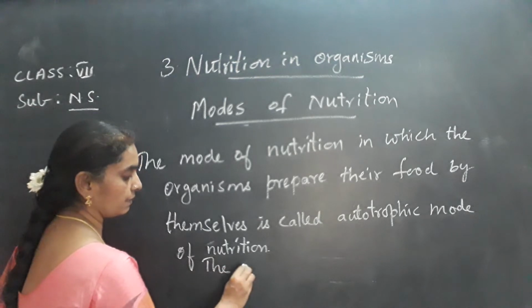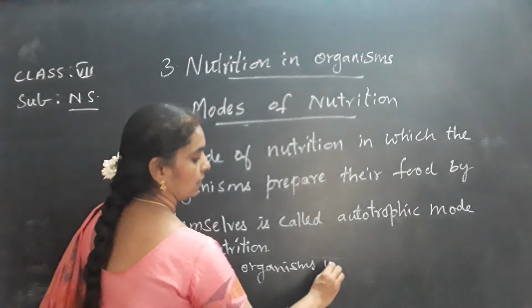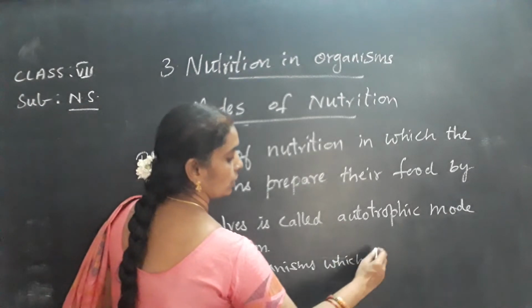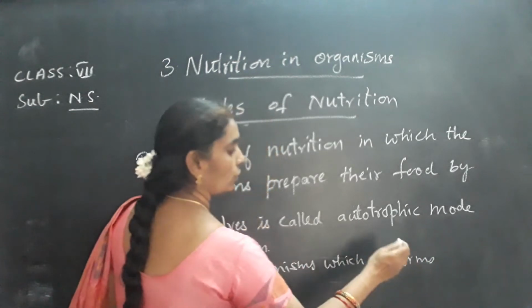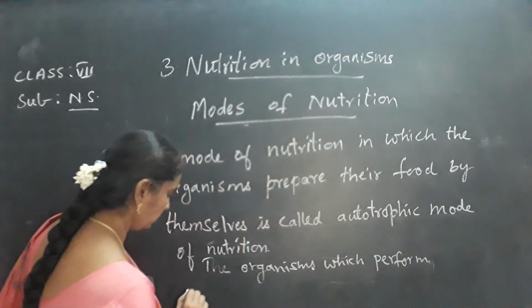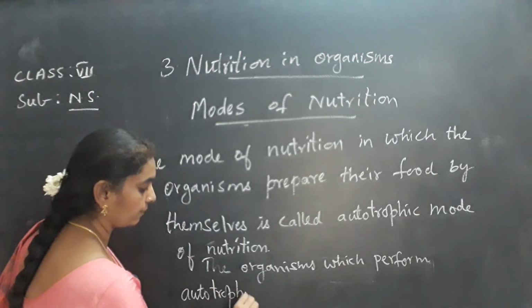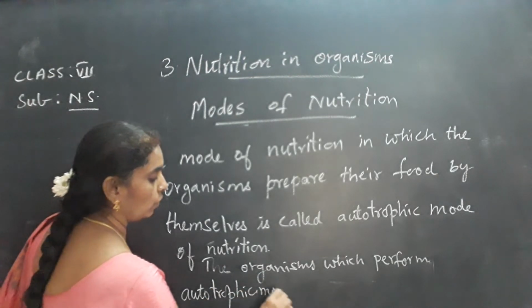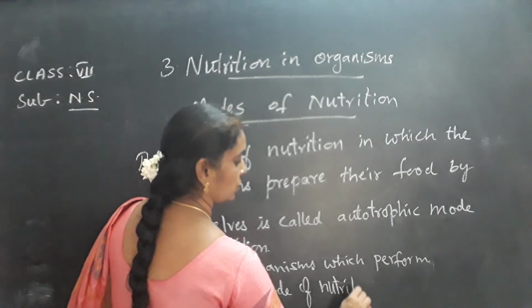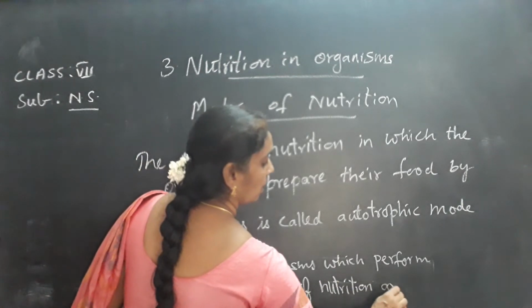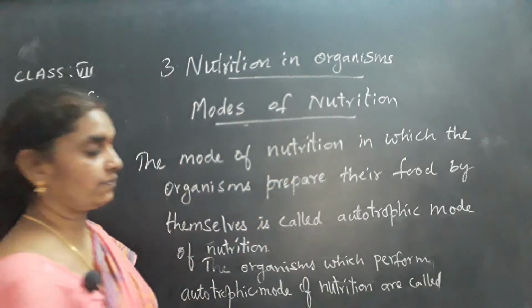The organisms which perform autotrophic mode of nutrition are called autotrophs.